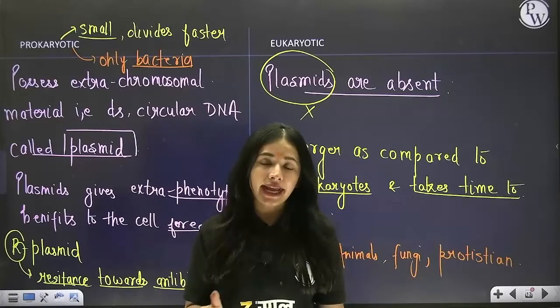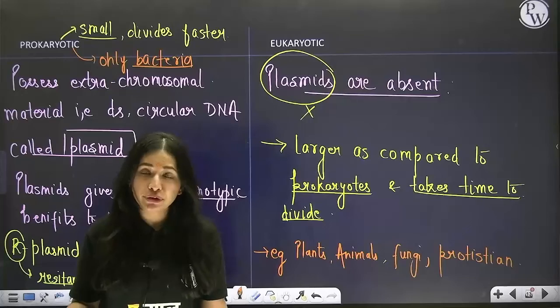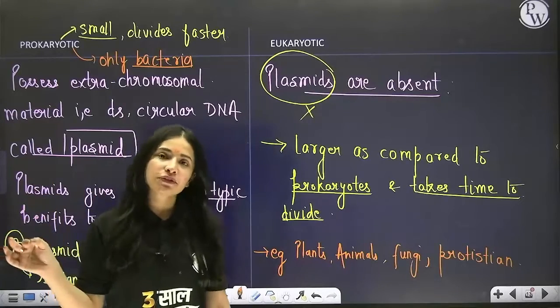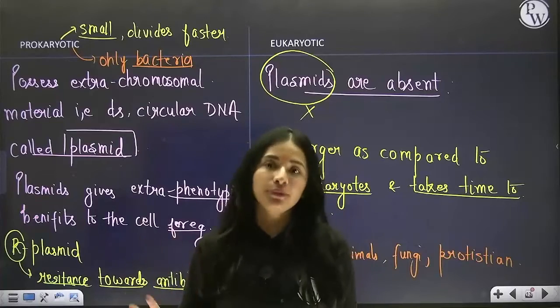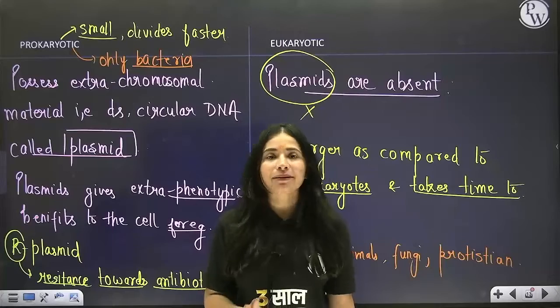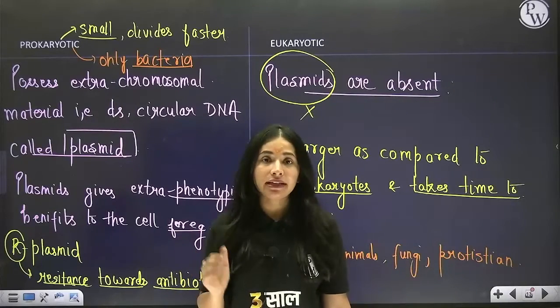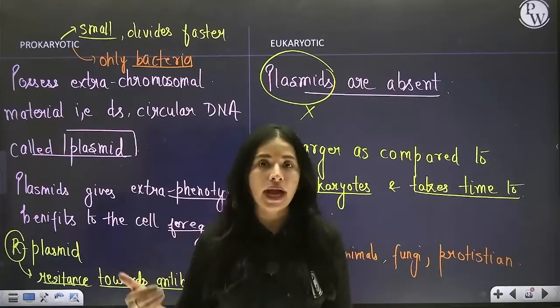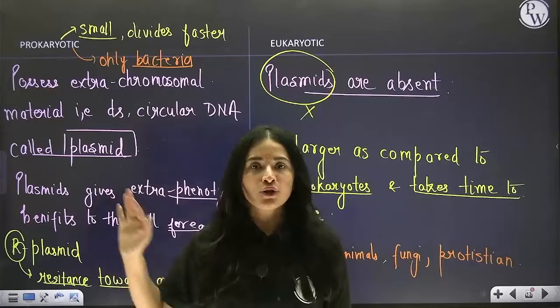So far today I have taught you what is a cell, cell theory, an overview of a cell, and types of cells on the basis of the nature of their nucleus. For today I am just going to keep it till here. In our next class we are going to study the detailed structure of a prokaryotic cell followed by the eukaryotic cell, and so on.